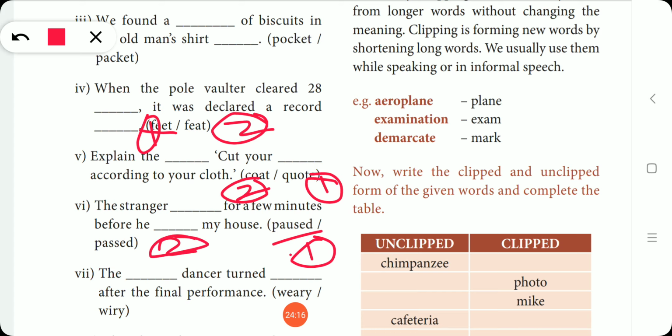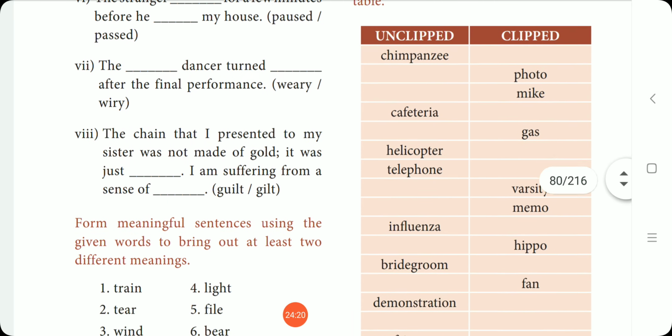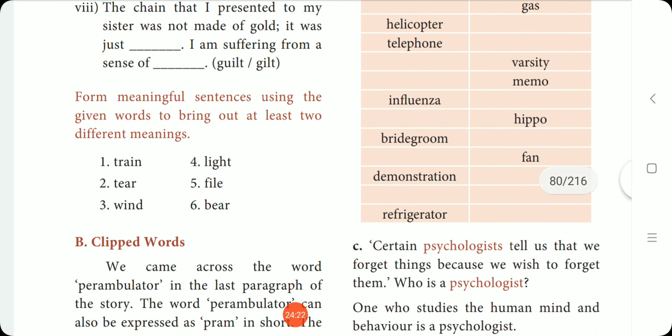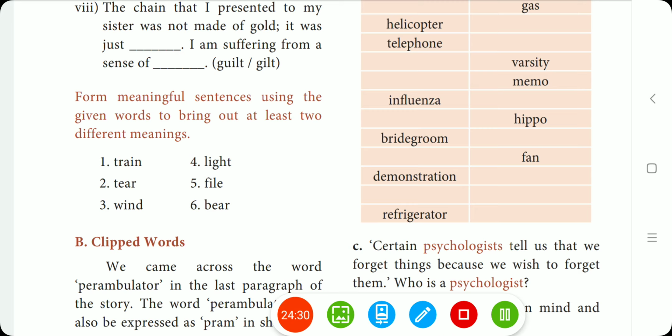So likewise you can answer 7 and 8. It will be simple to answer, right? Next one, form meaningful sentences using the given words to bring out at least 2 different meanings. It is very easy.